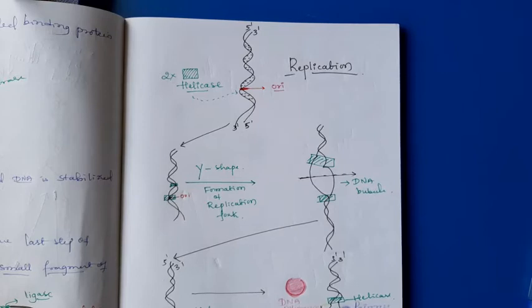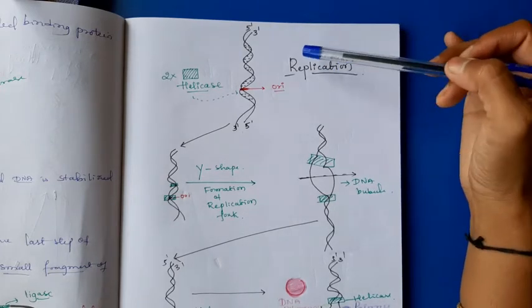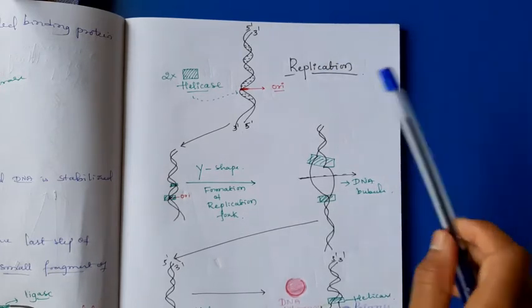In the previous class we discussed replication enzymes and their machinery, which are very necessary for the DNA replication process. In the last class we started the actual process of replication. I explained 2 or 3 steps, and I will revise all those things. Please concentrate. Here we took the double stranded DNA for our replication.